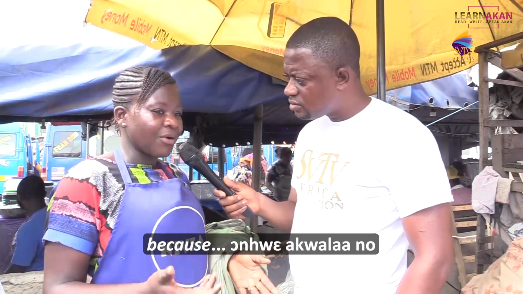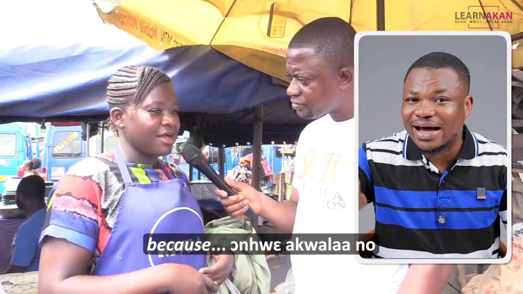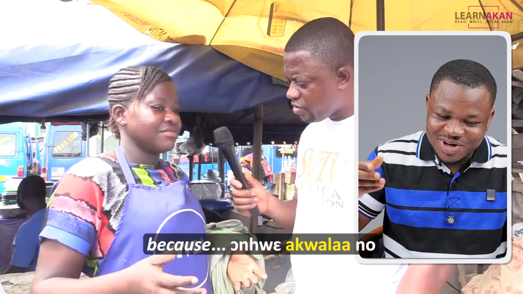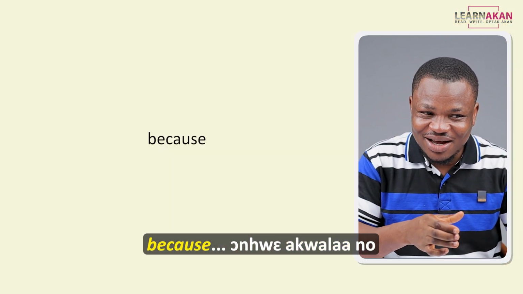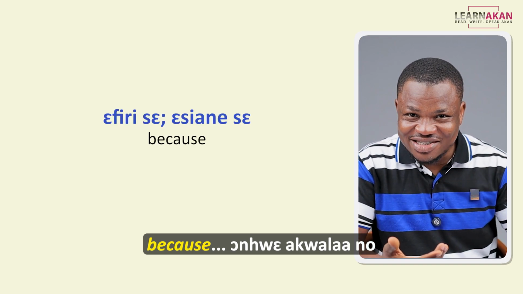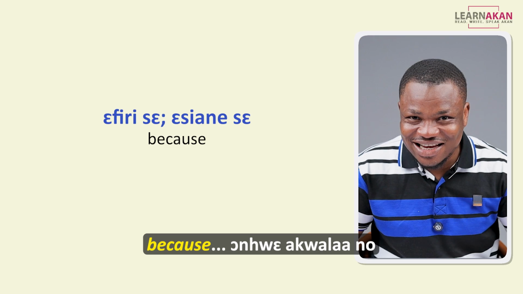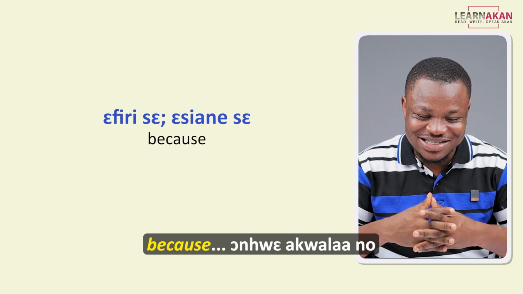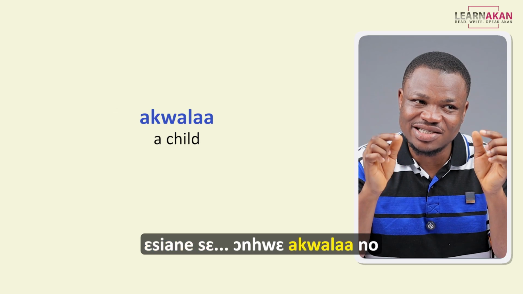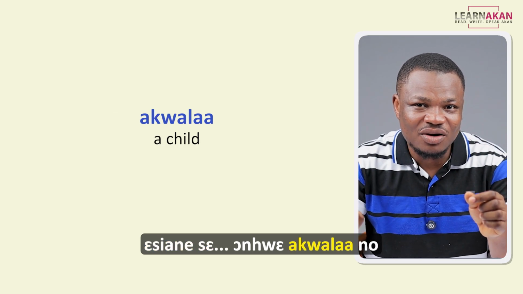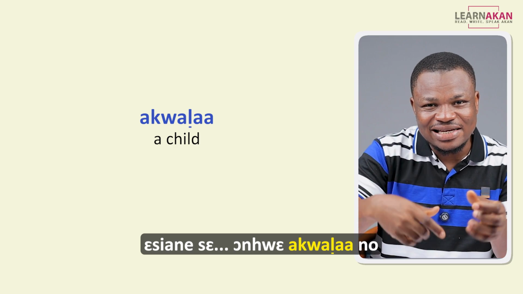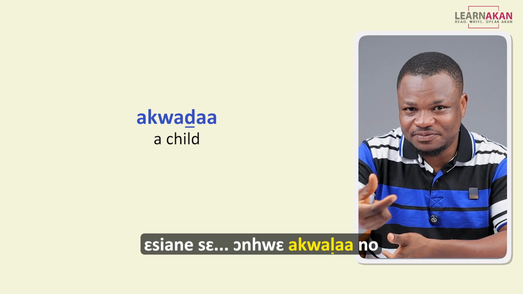Because onsha kwalano. Because onsha kwalano. And we'll come to how she says this akwala. But let's start with the because. How do you say because in Twi? If we say esane say, right? So here we can say esane say onsha kwalano. And as you can hear, she says this as akwala with an l in the middle, right? But the actual word is akwada with a d.